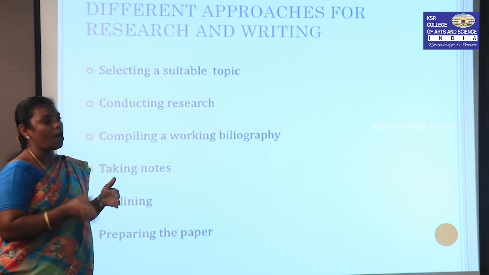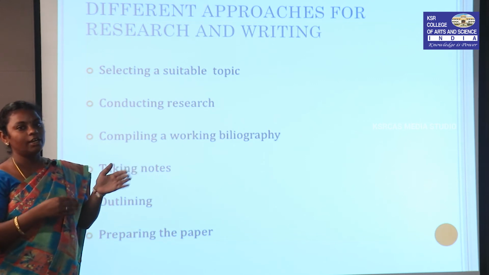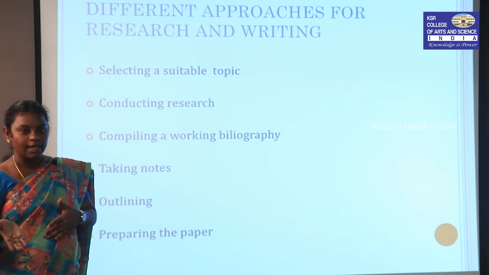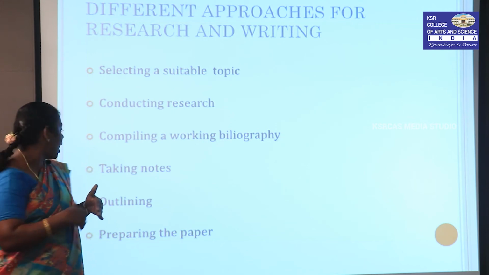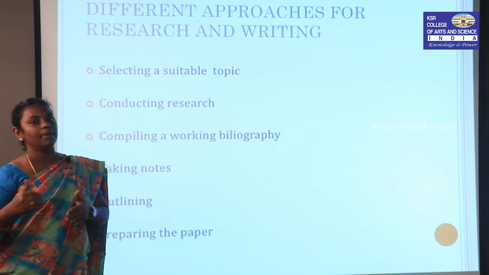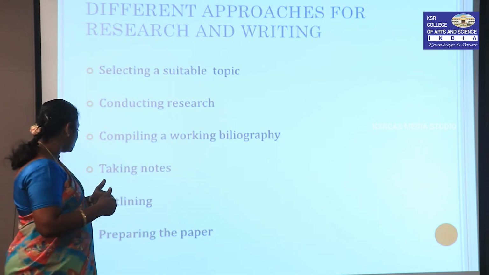Next, outlining. After taking notes, we have to make an outline. Outline means I take some of the points from the primary text and some of the points from the secondary sources, or even primary texts, and outline them. This may be important in chapter 1, this may be included in chapter 2. So, as a researcher, we have to outline.